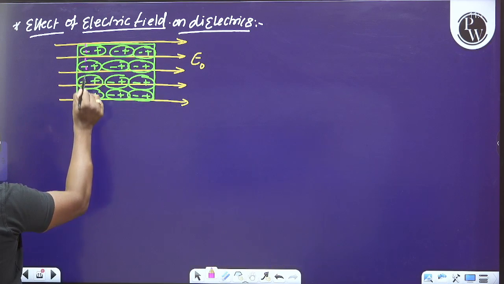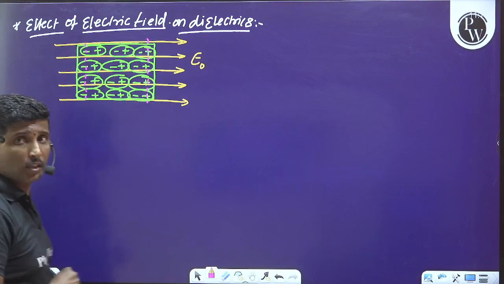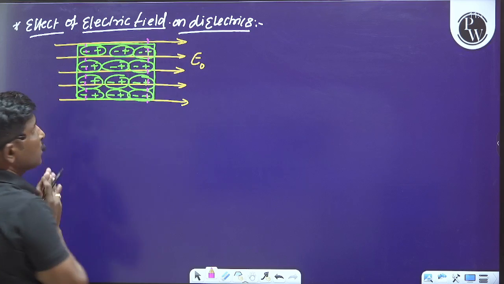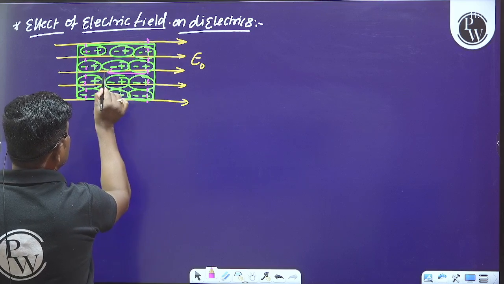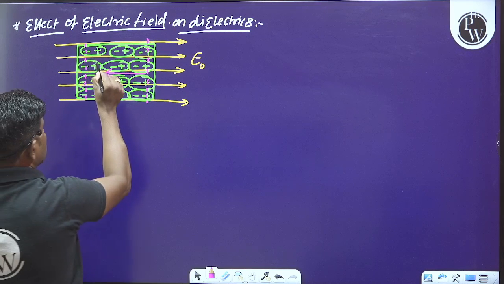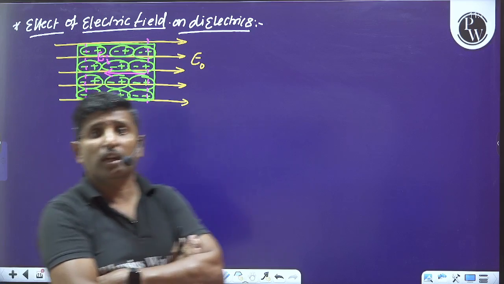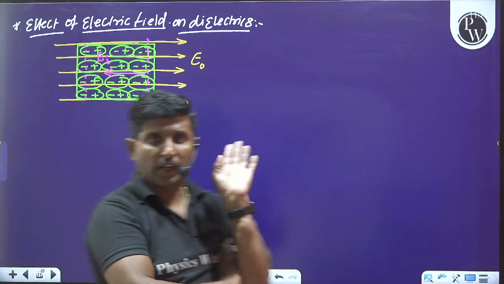At the ends of the dielectric, there will be positive charge at one end, negative charge at another end. Therefore, inside the dielectric, there will be an induced electric field.